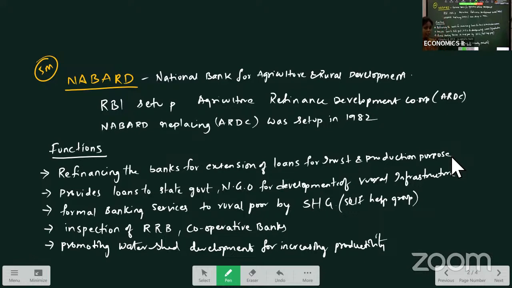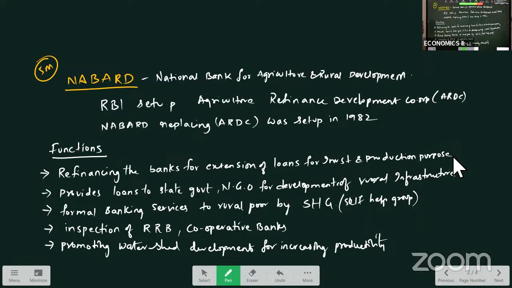That way, because these rural banks and all, they won't accept deposits from the public. NABARD won't accept deposits from the public. They won't work as a commercial bank. They will just provide the finance. So NABARD is a separate organization which is providing finance to the rural banks. So refinancing the banks for extension of loans for investment and production purpose. It provides loans to state governments, NGOs for development of rural infrastructure.